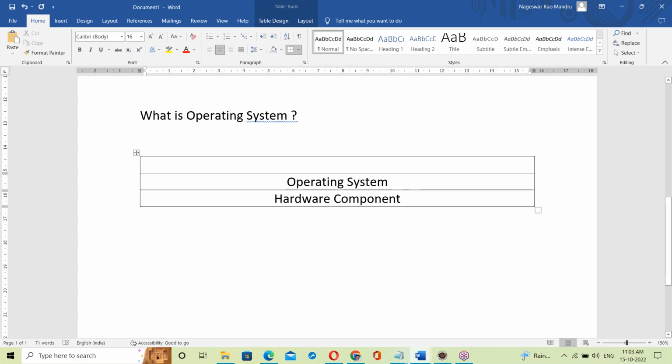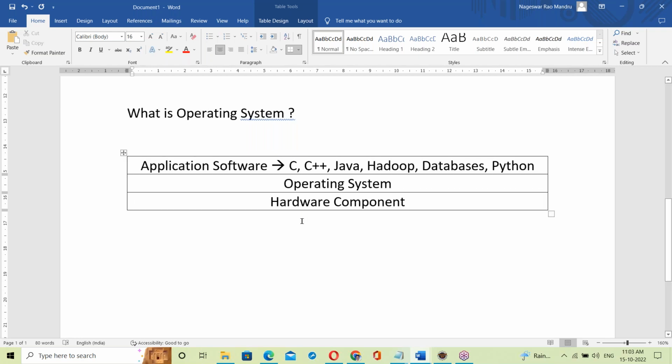On top of the OS, every program will be running, like a C program, a C++ program, a Java program, maybe Hadoop, or some databases, or Python. All of these are application software. All these softwares run on top of the OS.